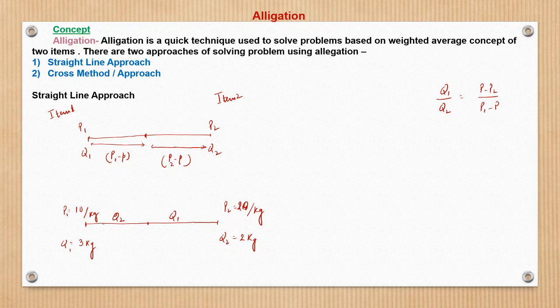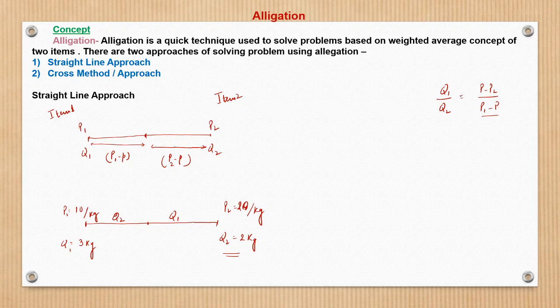This distance is P minus P1. Here we see that Q1 and P minus P1 are in inverse relation. So basically we take the total difference between 10 and 20. The distance between these two points becomes 20 minus 10, which is 10, and that will be divided in the ratio of Q2 is to Q1, inverse relation, right?